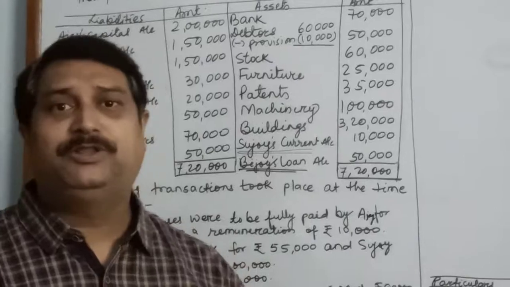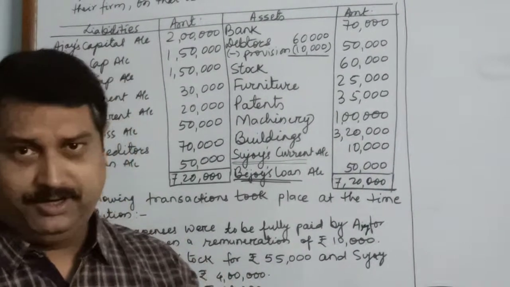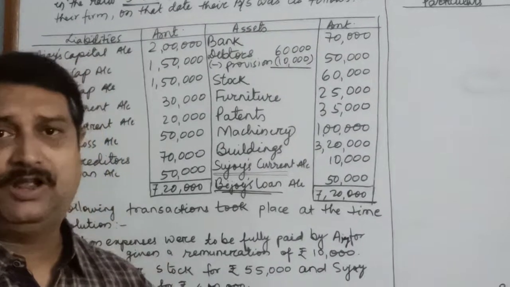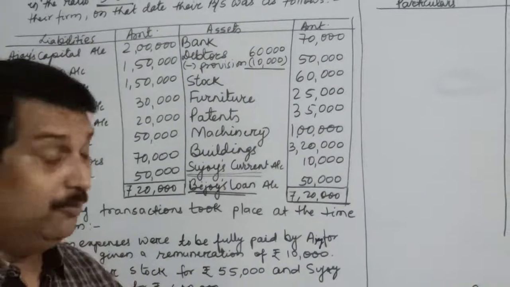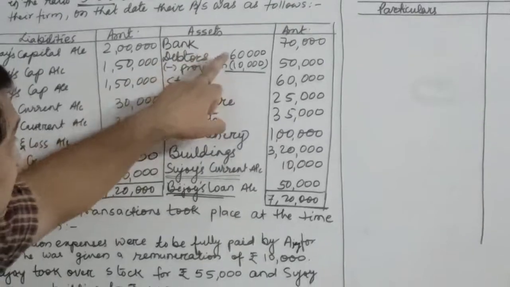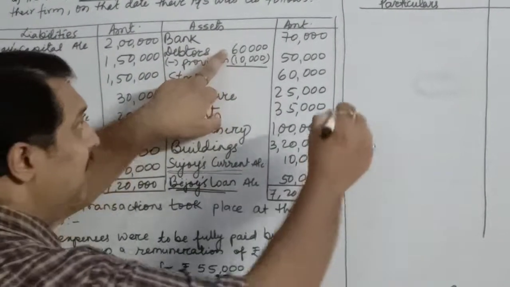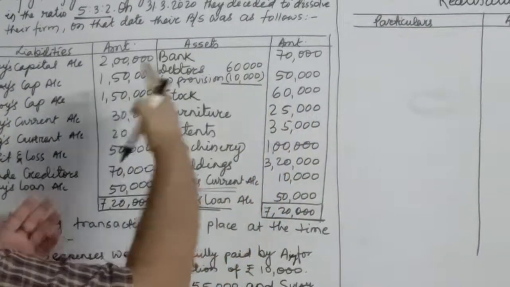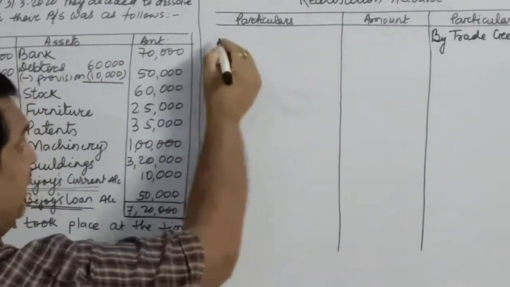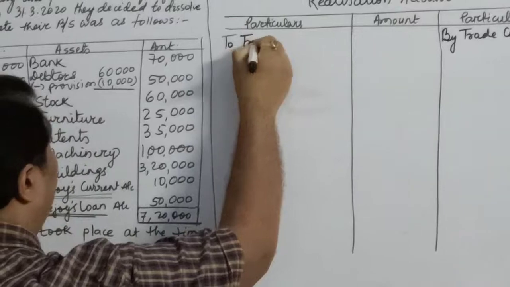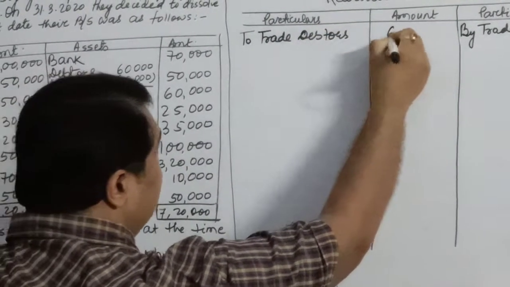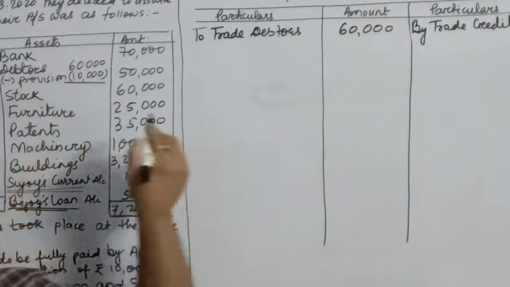Children, as per the rule of dissolution, all the assets are to be transferred to realization account at their gross value. So we will transfer debtors at rupees 60,000. This is on the right-hand side of my balance sheet, so it will get transferred to the left-hand side of realization account. I will write over here trade debtors, 60,000.